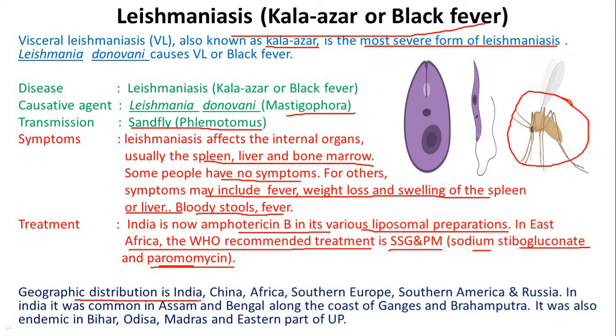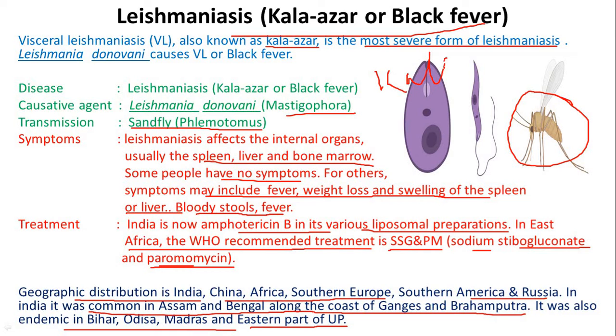Geographical distribution is India, China, Africa, Southern Europe, Southern America, and Russia. In India, it was common in Assam and Bengal along the coast of Ganges and Brahmaputra. It was also endemic in Bihar and Odisha and eastern part of Uttar Pradesh. Kala-azar is actually a Hindi term that means black.